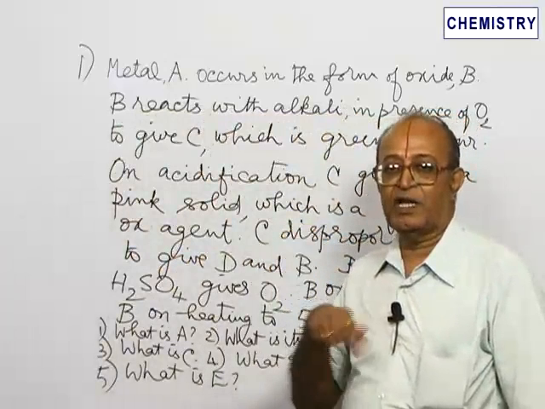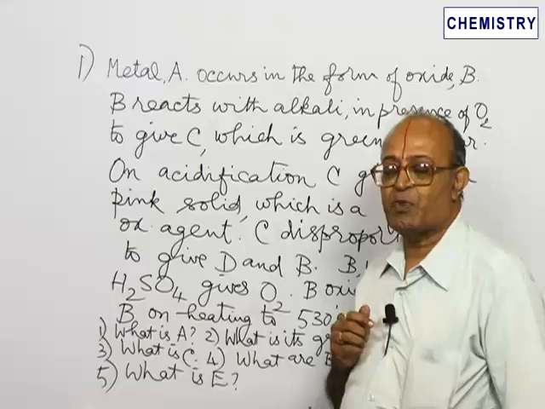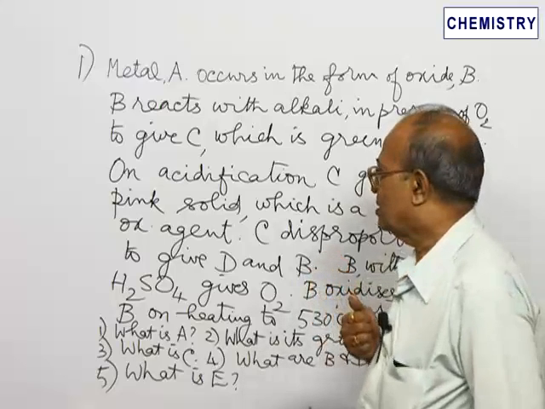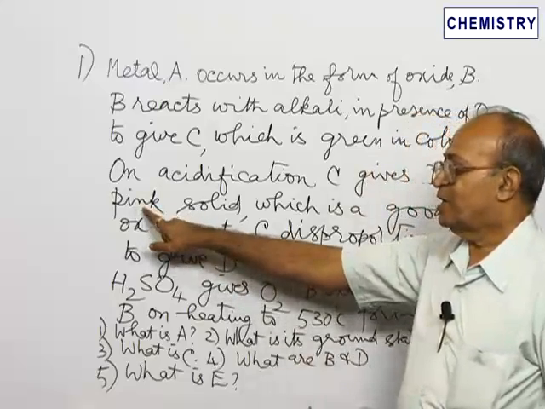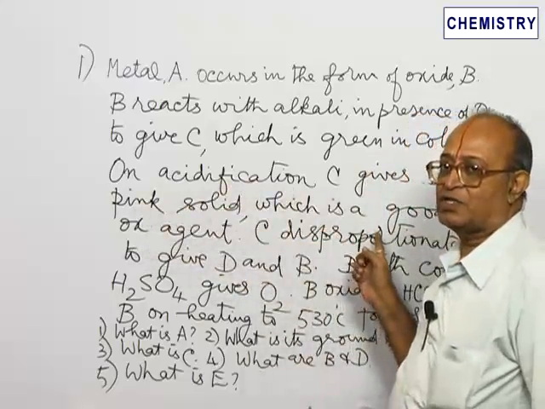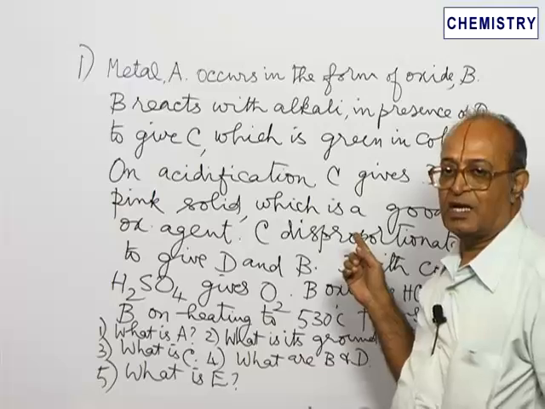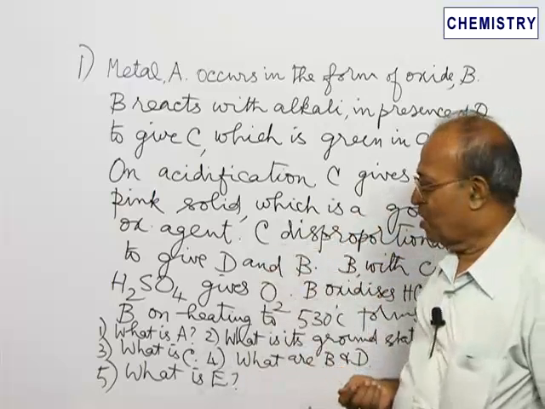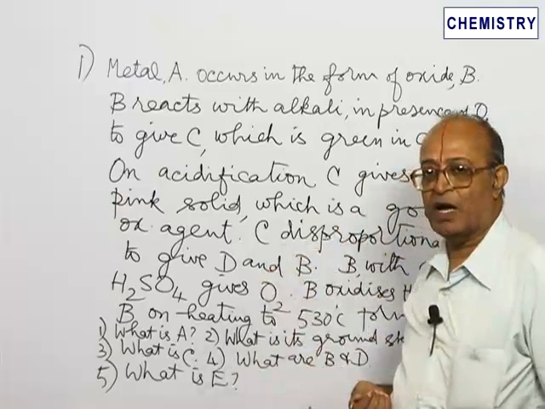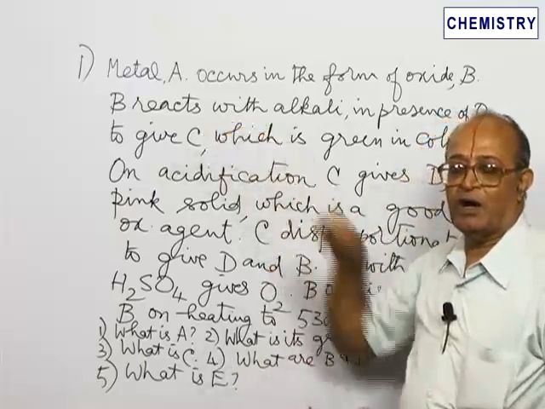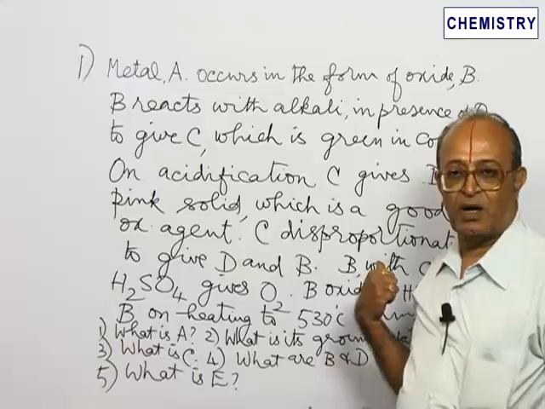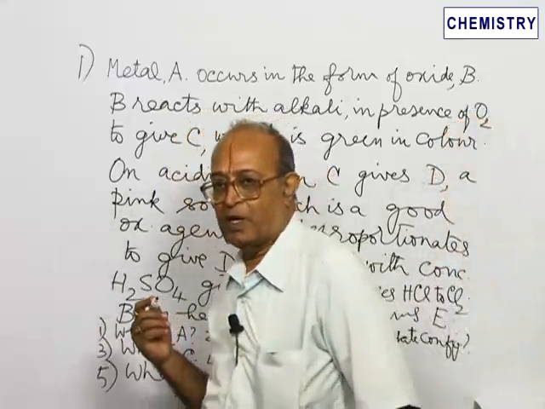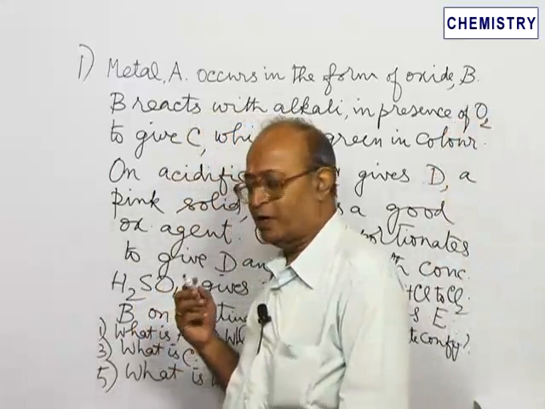If I had given the name, you would have spotted that compound quite readily, but I have not given it. Instead, this pink colored solid, which is a powerful oxidizing agent, is the clue from which we can get the compound to be potassium permanganate, and from that all other conversions are easy to observe. I think I have followed the discussions I have made.